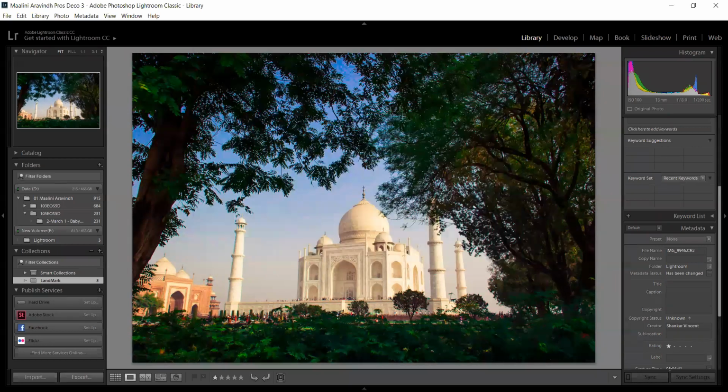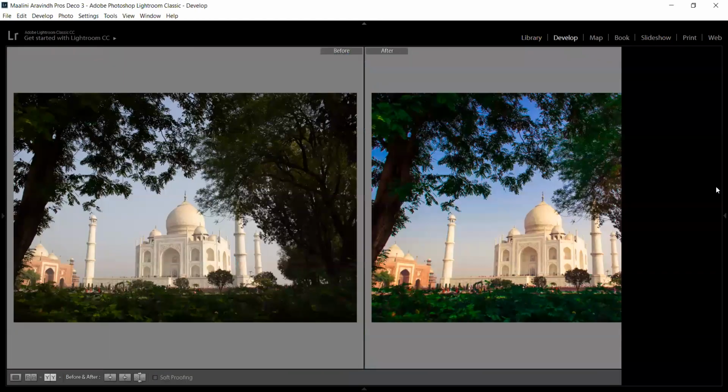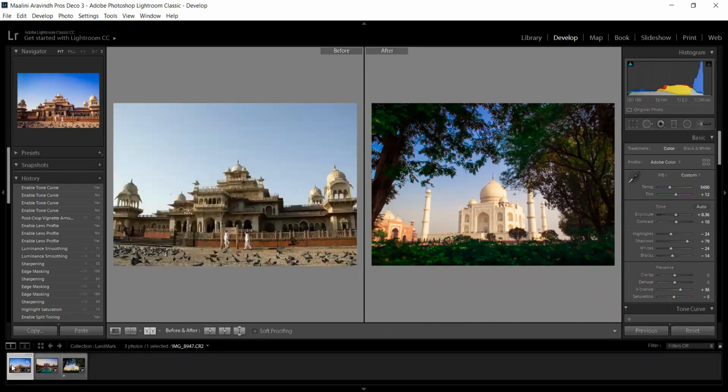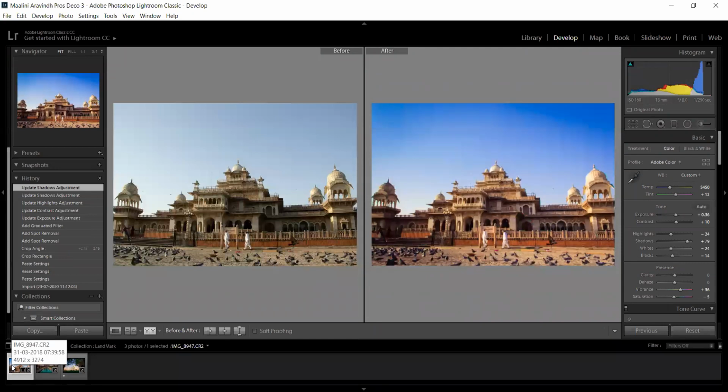One of the important things I left out is, in the develop module, you have applied a few settings. And if you are so happy with the settings, like this is one of the best image edits I have done in recent times, if you get a feeling like that, what you can do is save this editing pattern as a preset. There are a few corrections done to the image.